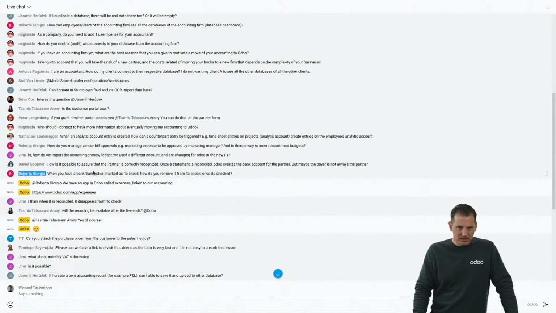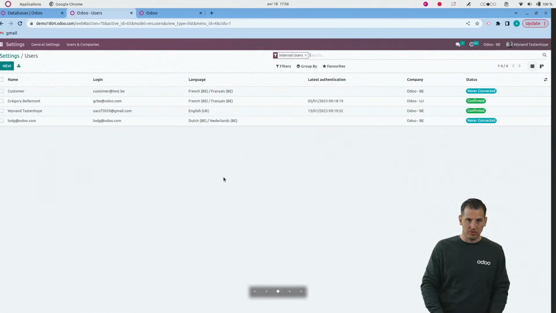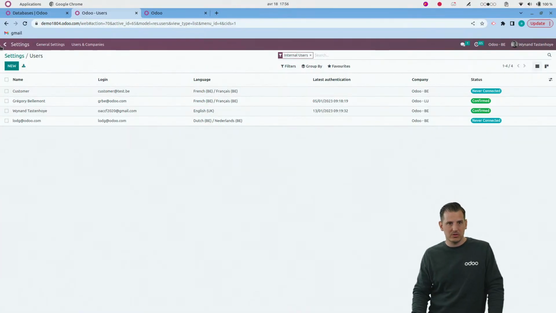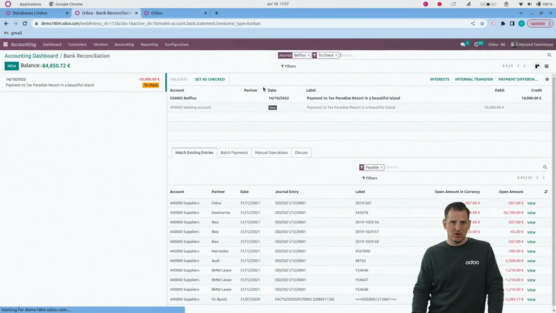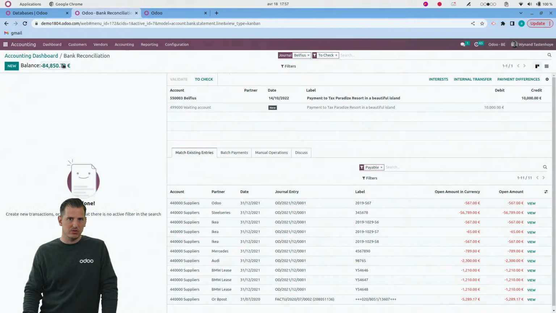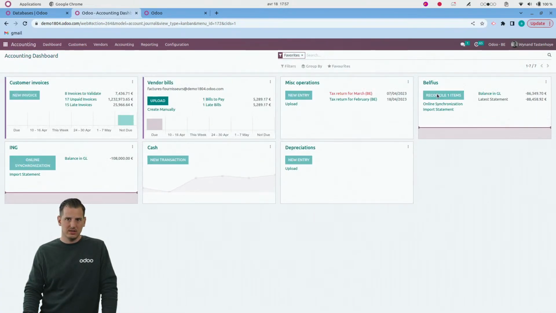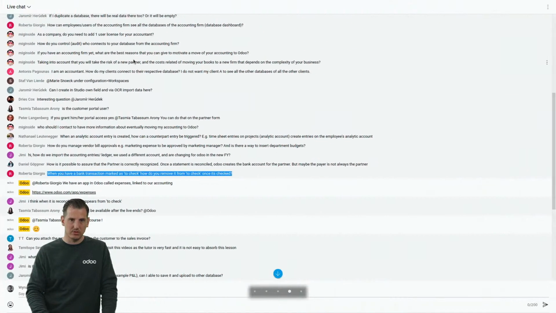When you mark a bank transaction as to check, how do you remove the to check? Well, basically, like I showed over here, if you have a transaction that is flagged to check, you either reconcile it with a counterpart, or you set it as checked in order to remove the to check, so it's gone again, and you have a simple transaction. So it's easy to click on the button, I believe.